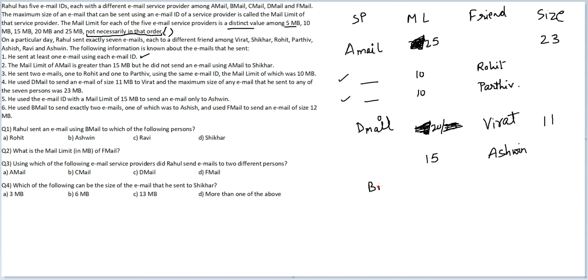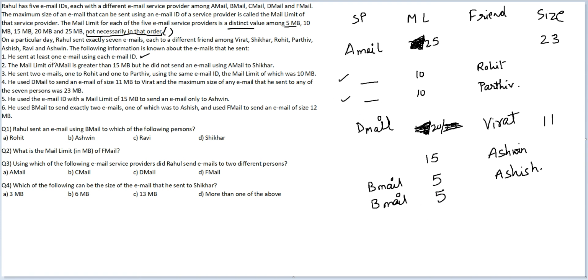So I have B mail here and B mail here, one of which was to Ashish. Okay, can you see 25 is getting used up, 10 is getting used up, 10 is getting used up, 20 is getting used up, 15 is getting used up. So B mail will have a capacity of 5 MB only.